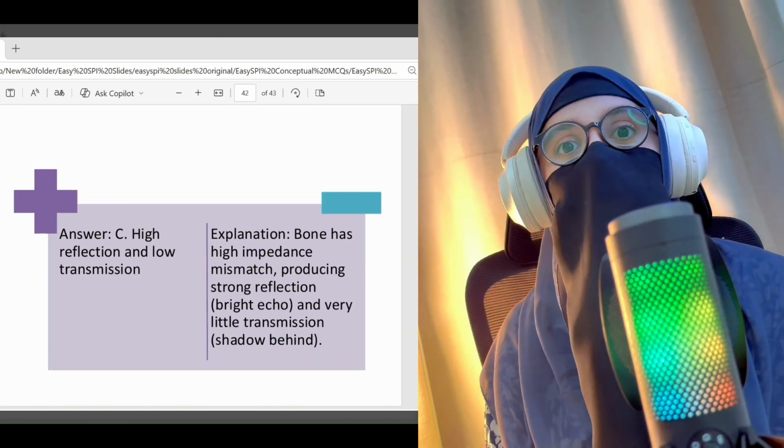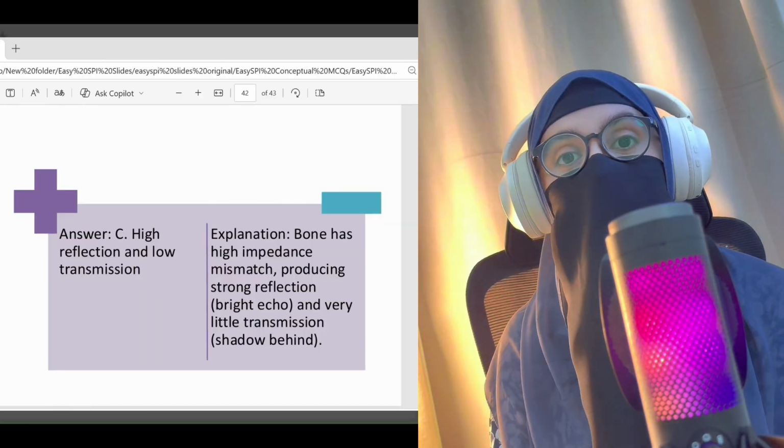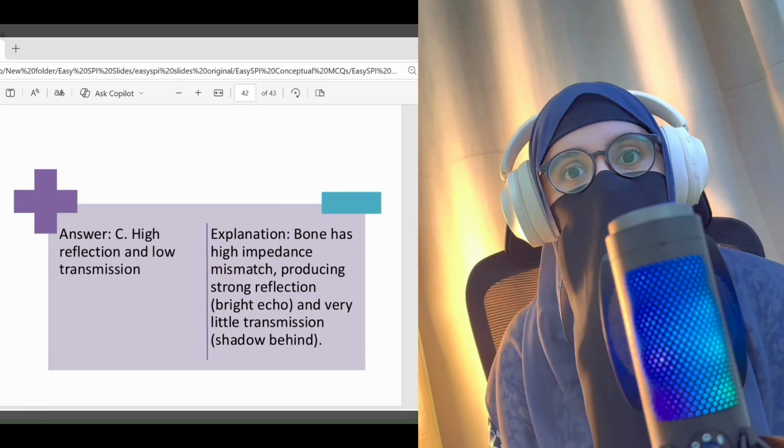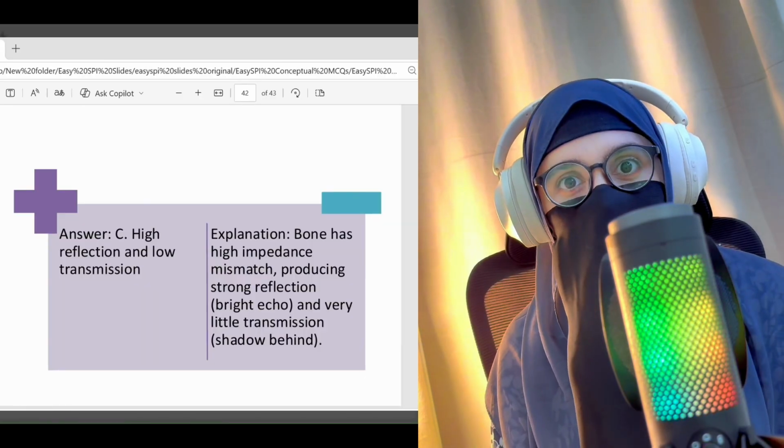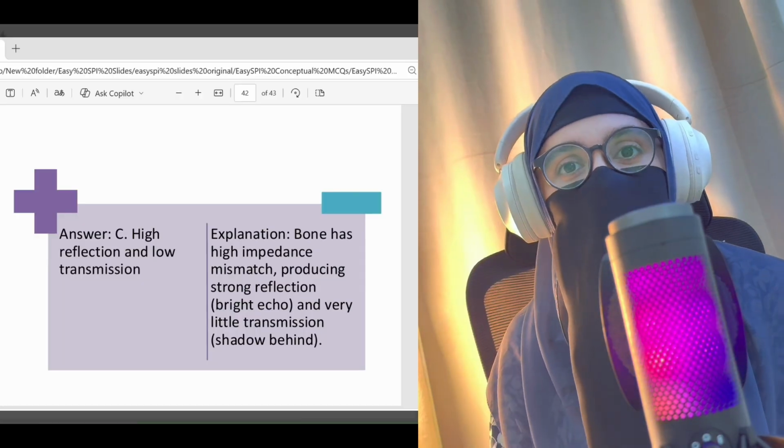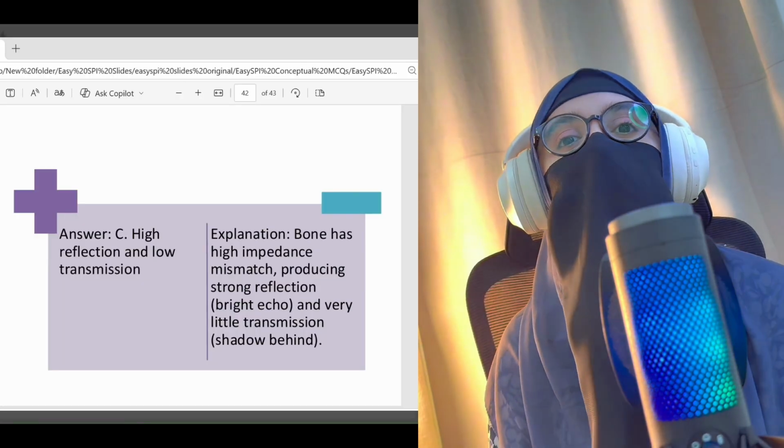Bone has higher acoustic impedance because of its high density, so there is a high amount of reflection. It appears bright because of the high amount of reflection and very low transmission.